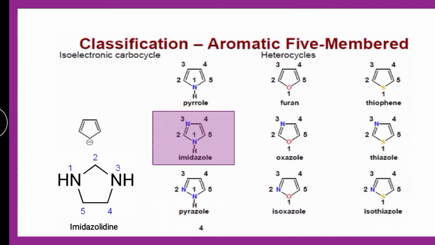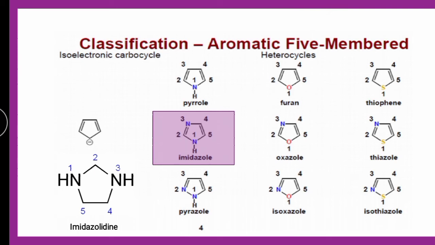So the compound is called imidazole, a 5-membered unsaturated ring. Whereas in the 6-membered ring, the ring which contains nitrogen at first and third position is pyrimidine, and in the 5-membered unsaturated case it is imidazole.